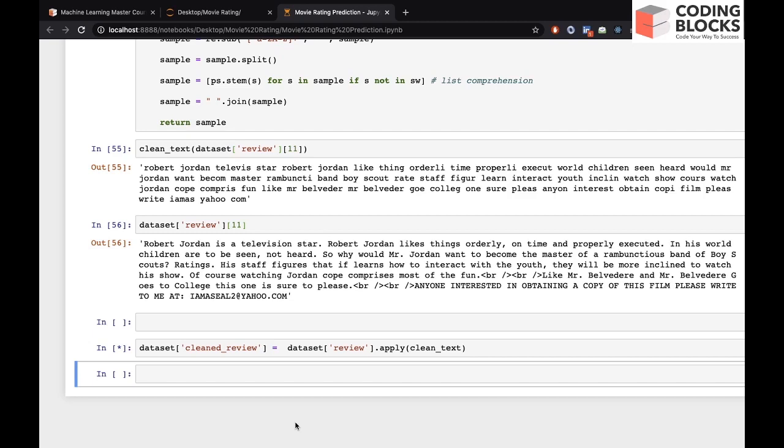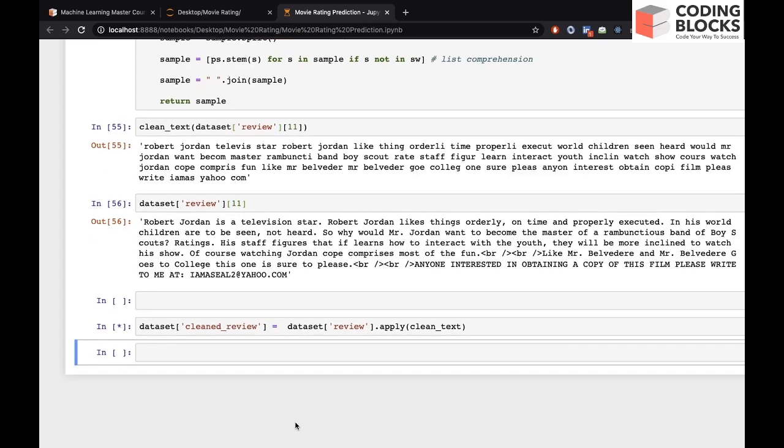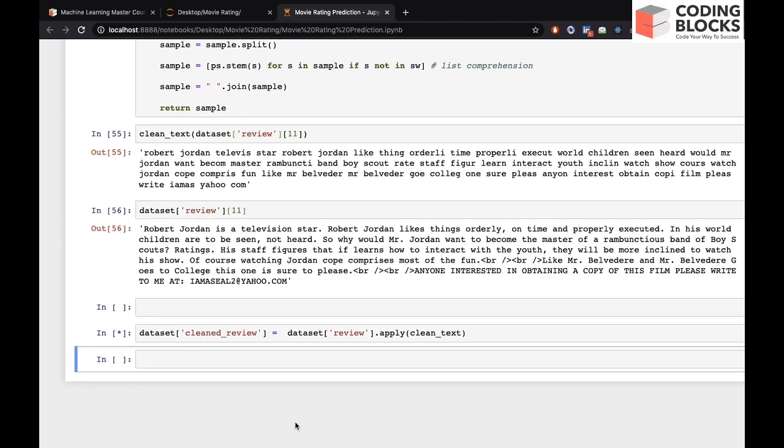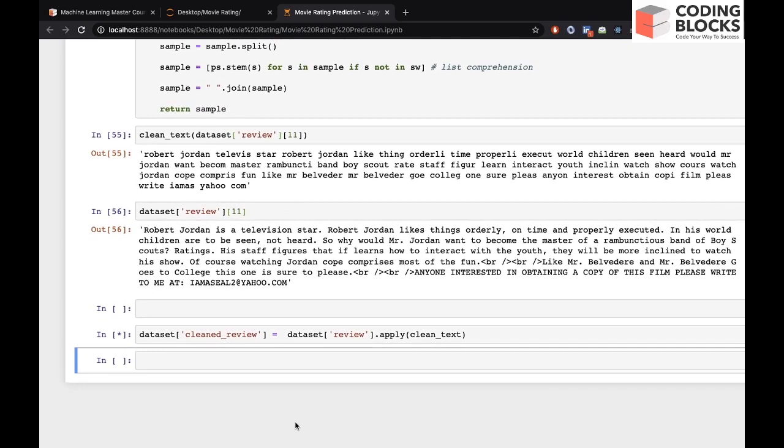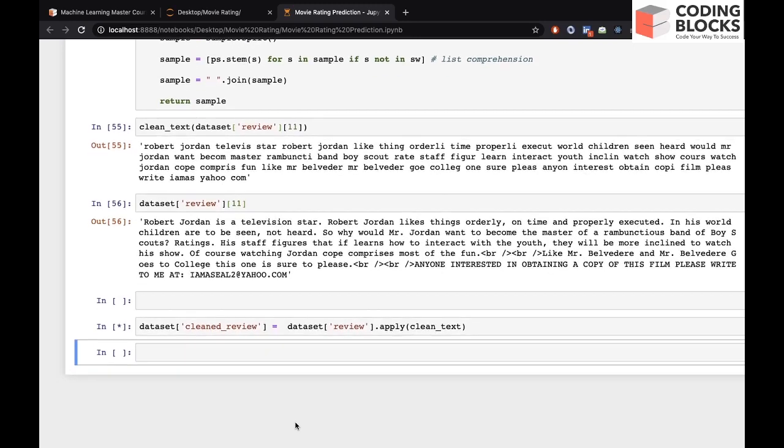You can also use other models, for example Naive Bayes, LSTM, and word-to-vector embeddings. But right now in this example, we are going to do it with just a basic neural network. So let's wait for it to complete.